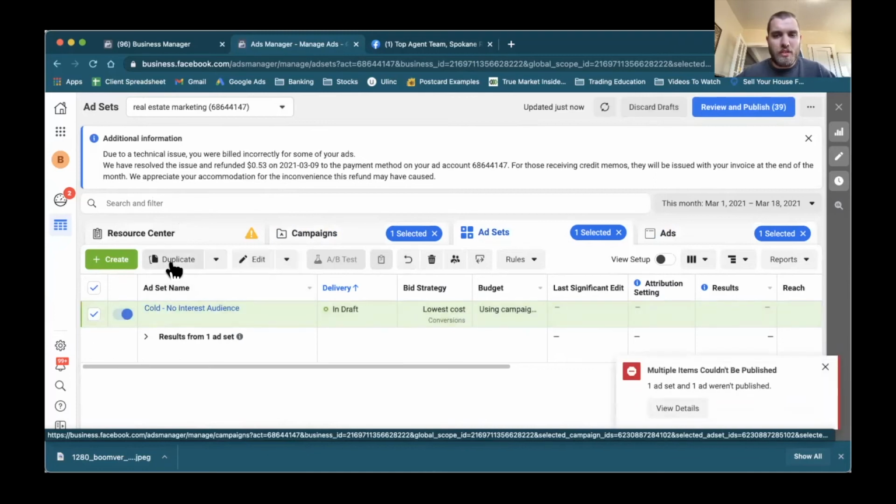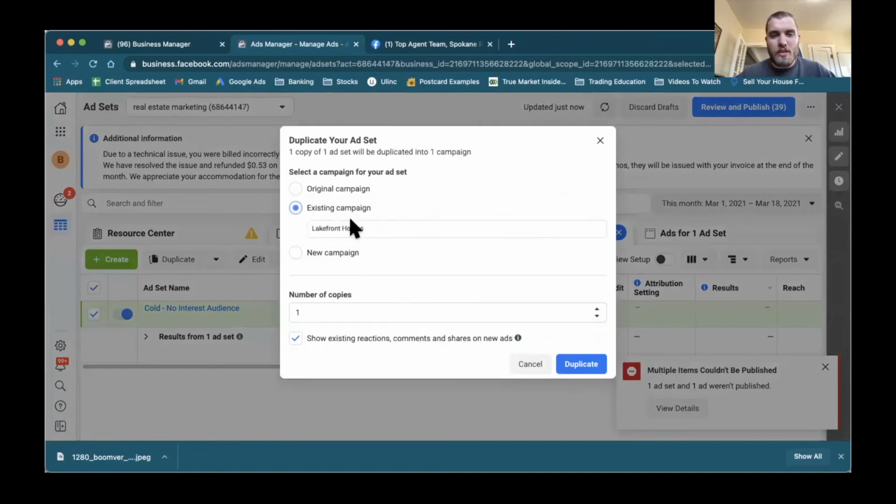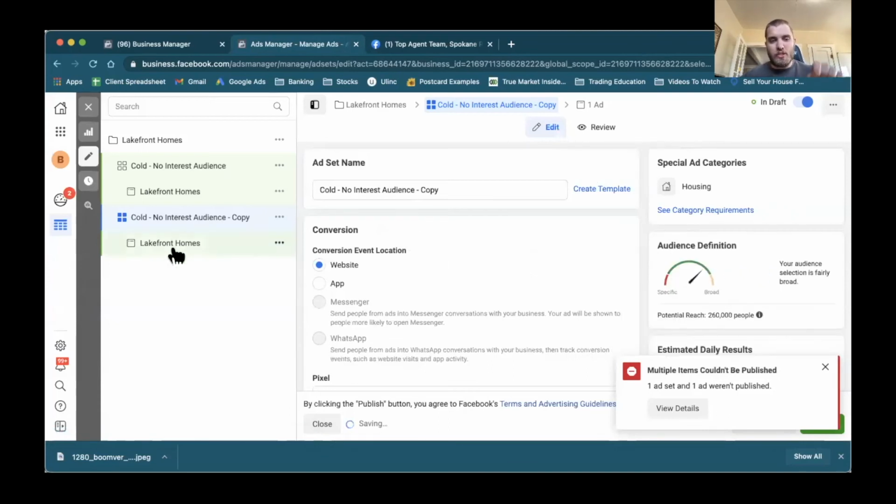So I'm just going to make sure this is clicked off. I'm going to click on duplicate, click on existing campaign, and hit duplicate. All this is going to do is duplicate, so I have the ad that's already in there, right? I don't have to create the ad again.